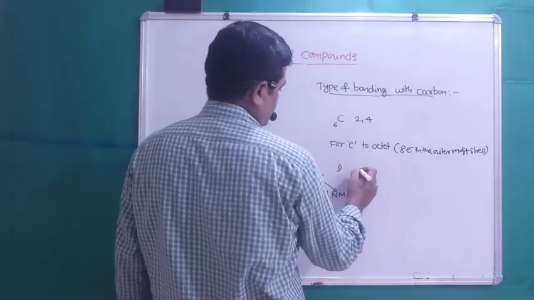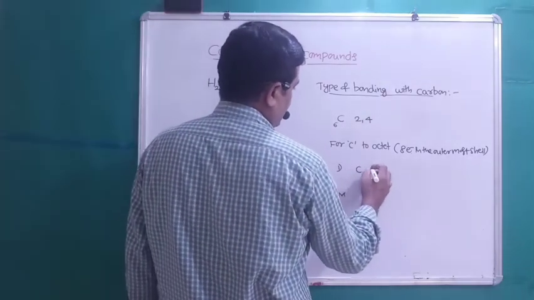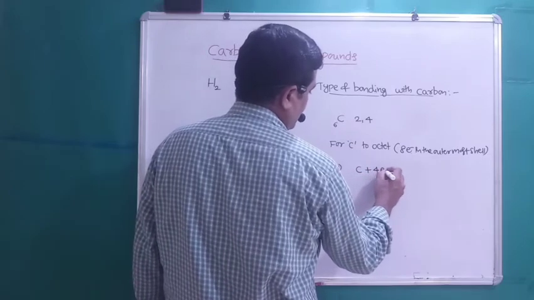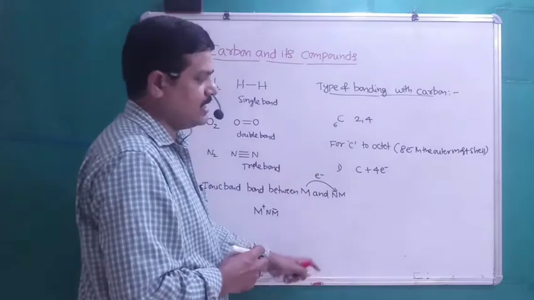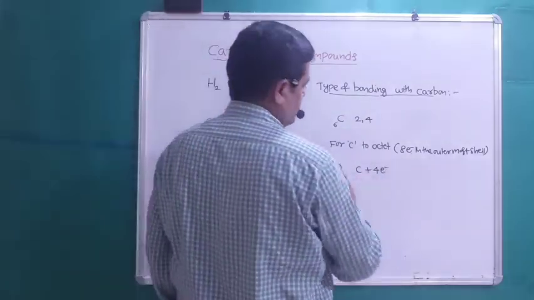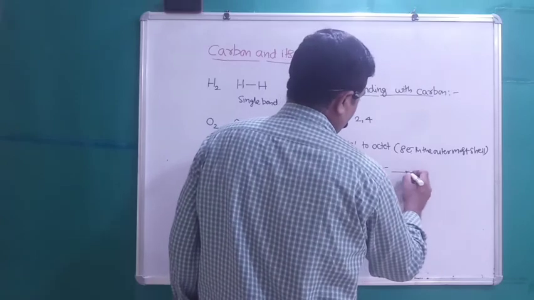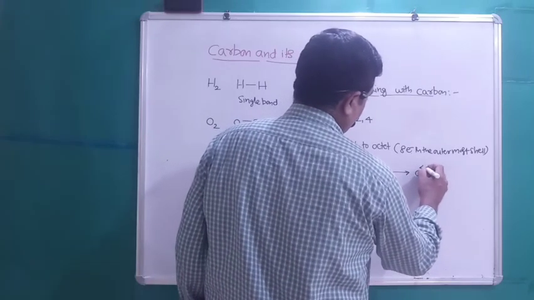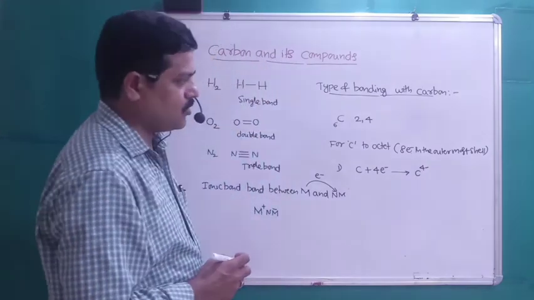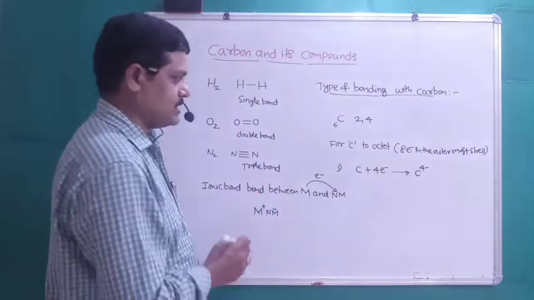So one possibility is that carbon can gain 4 more electrons, generally indicated with e minus. When it accepts the 4 electrons, it will get 4 units of negative charge, right? A C4 minus ion will form.